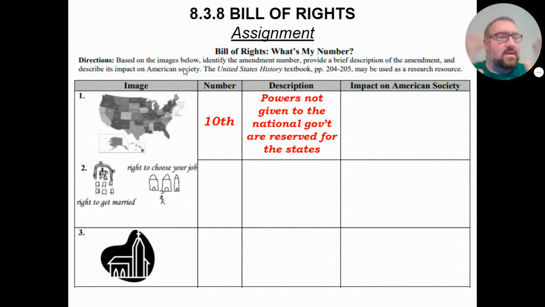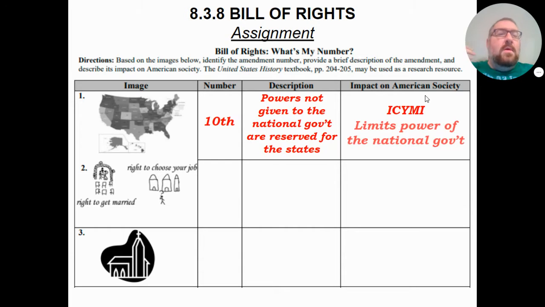So that means that the Constitution spells out everything that the government is supposed to do, but in case we missed one, because that's what ICYMI is short for, in case you missed it, we have more limits on the power of the national government. In the previous lesson, we talked about checks and balances and separation of powers and how that was dividing the power of the government. In this case, this is one more instance of how to limit the power of the government.